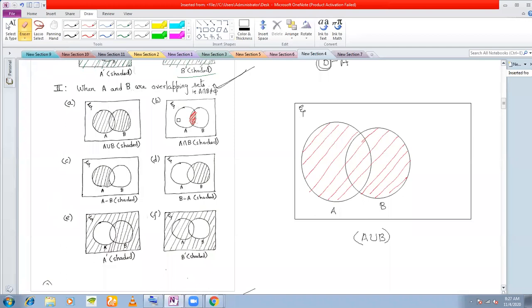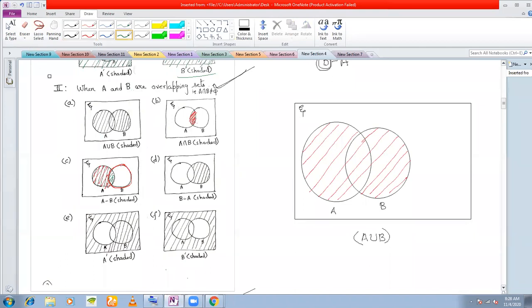Next, A minus B. What does A minus B mean? A minus B means only the elements of A, that is, elements of A from which all the elements of B have been removed. So if from the elements of A I remove all the elements of B, I'm excluding this entire circle. So I only shade this, and I will not shade this green part.